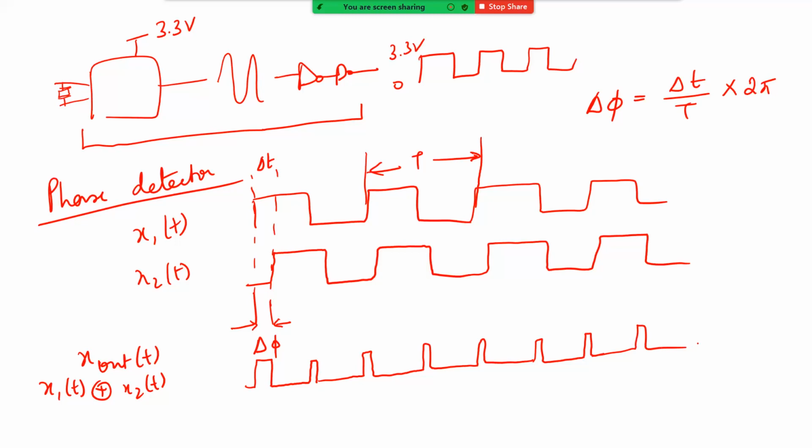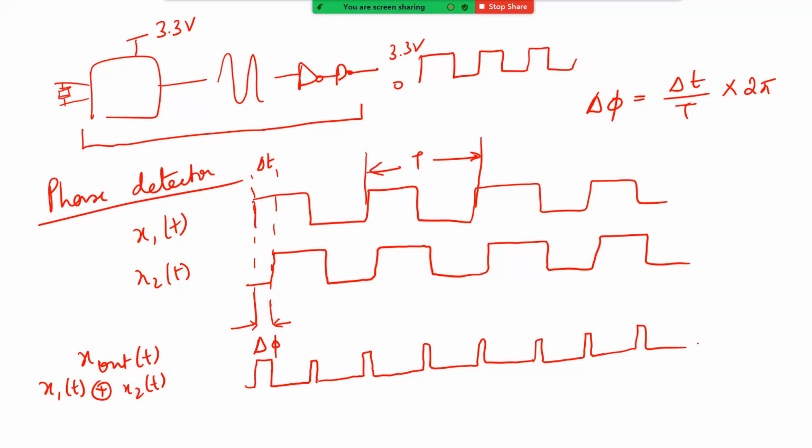Now the width of this pulse is going to be what? The width of the pulse is going to be equal to the delta t, correct? So as your delta t increases, the pulse width is going to increase.